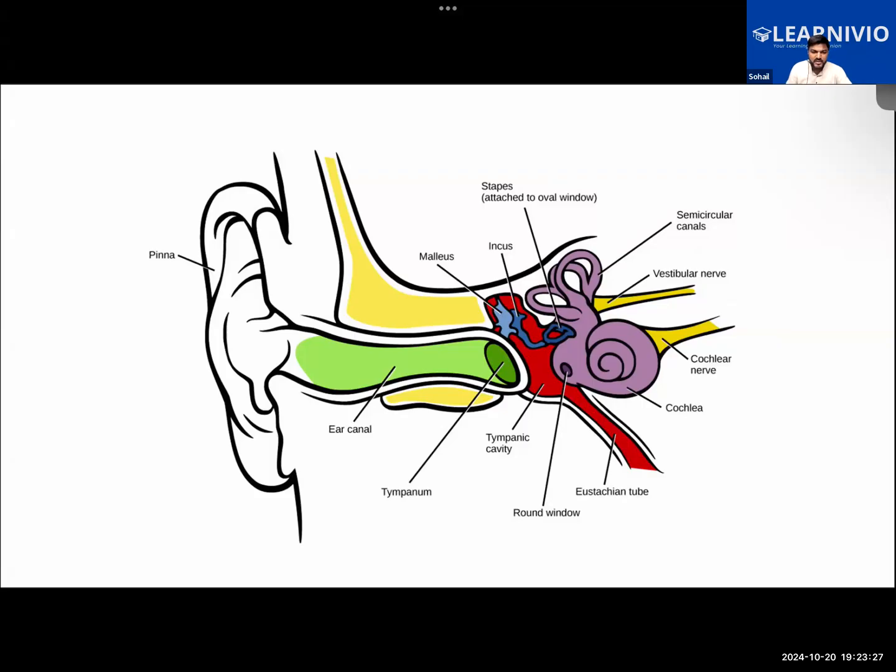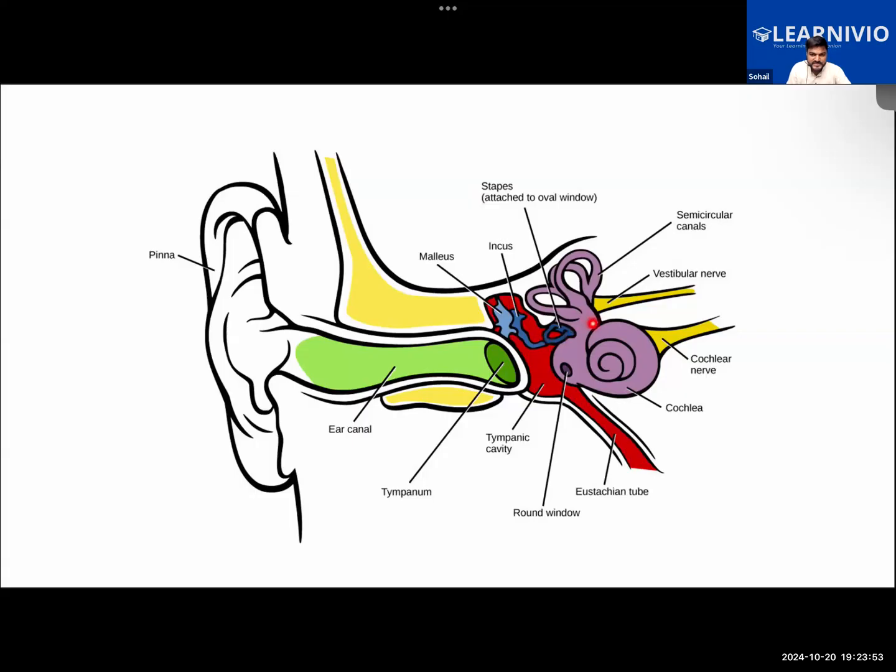Okay, now guys, what is happening here? Let me sum it up. As the sound waves travel in the outer part of the ear, this is the outer part of the ear, those sound waves will be hitting the eardrum. This is the eardrum that is being hit. And there are three bones here: malleus, incus, and the stapes. Also, they are called hammer, anvil, and stirrup. They will start to vibrate.